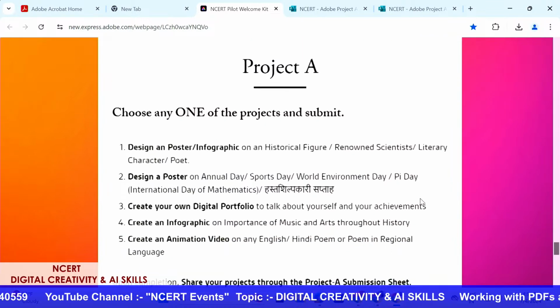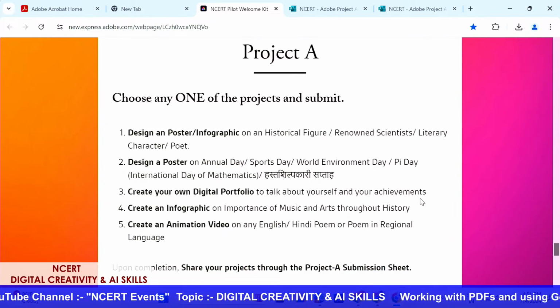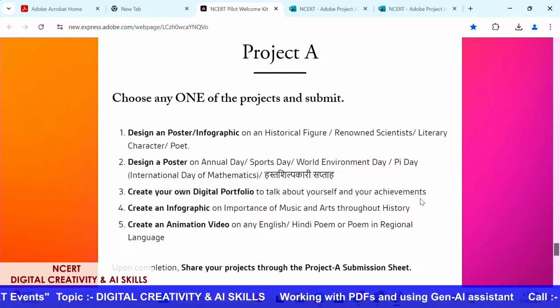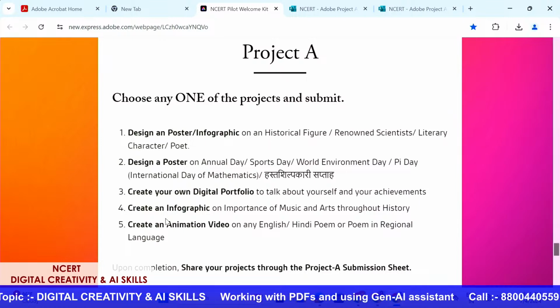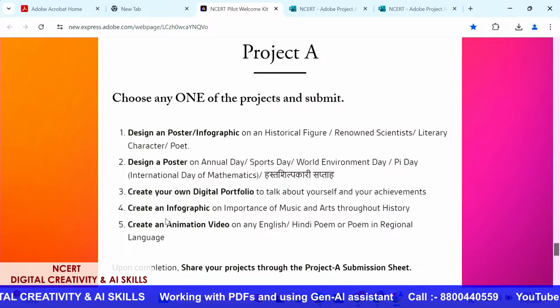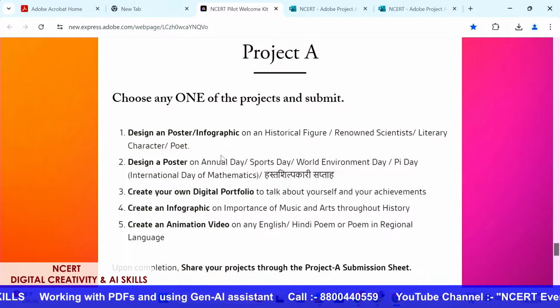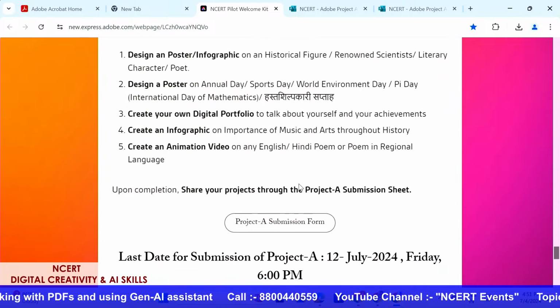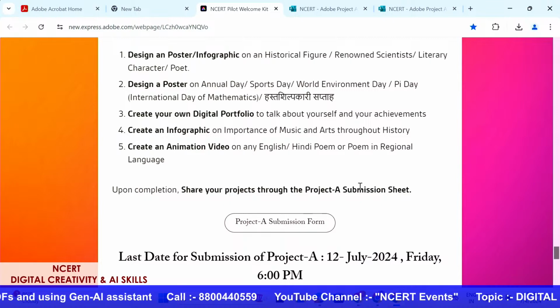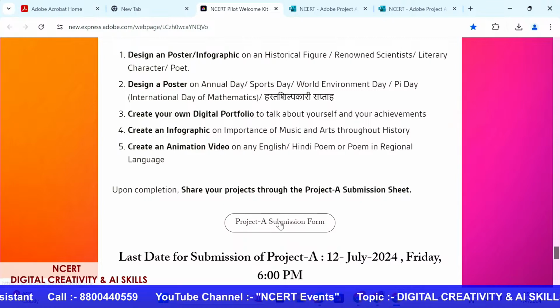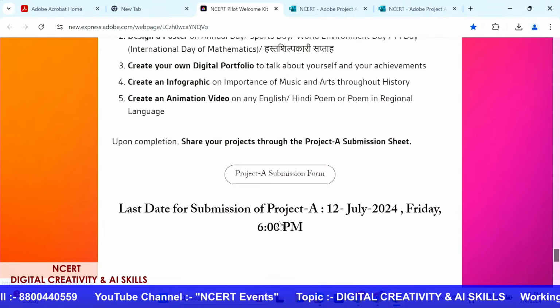Then at the bottom you will see Project A, where you can choose any one of these projects, and you can also see that these are very simple projects that we have already created in our previous trainings. So you can just pick any one of these projects and then share your projects through the Project A submission sheet. We are going to review these projects,